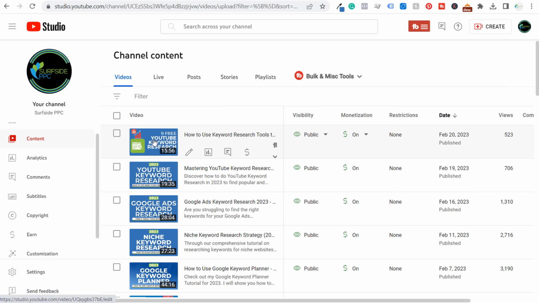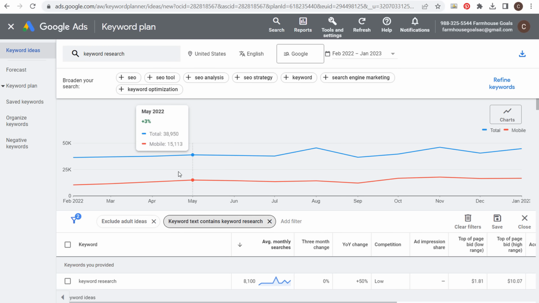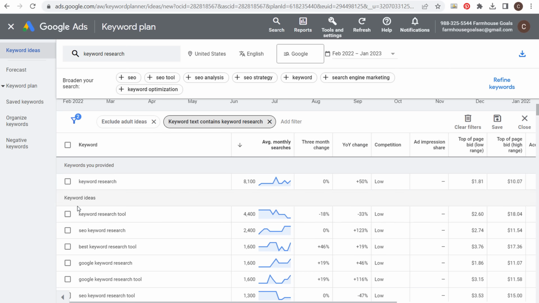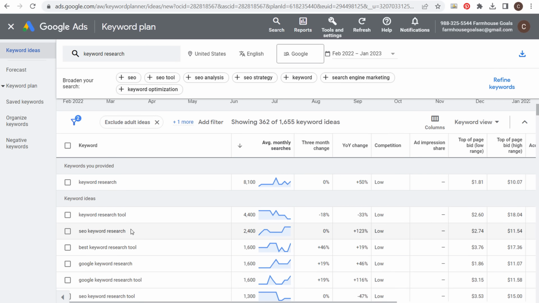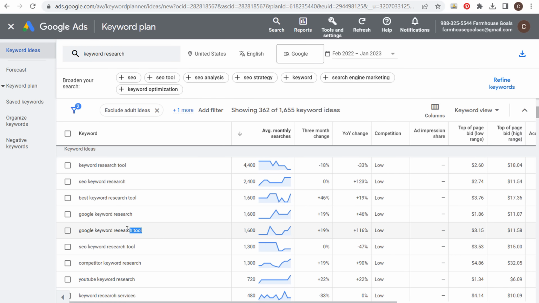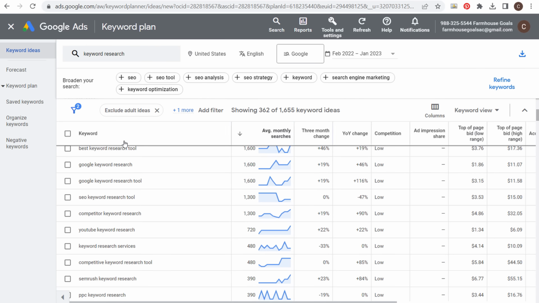Somebody may be looking for specific YouTube keyword research tools so that they can grow their channel. And the way I've found a lot of these different ideas is not only by using YouTube autocomplete and seeing exactly what people are looking for, but by also just using the keyword planner, entering keyword research here, and looking at average monthly searches. People look for keyword research tools, SEO keyword research, best keyword research tools. Some of these are going to be, to me, very similar keywords. So don't focus on doing something for every single keyword. What you want to do is take things out and say, okay, competitor keyword research. People want to know how to look at what keywords their competitors are ranking for. I will show you how to do that in just a second.